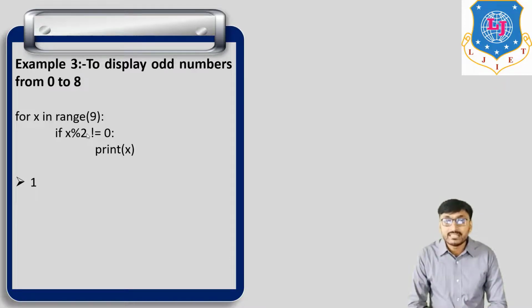So check this condition for every element. And if this condition is satisfied, then only print x. So we get output 1, then 3, then 5, then 7. So this is odd numbers from 0 to 8. Okay. And this same program we run in PyCharm.